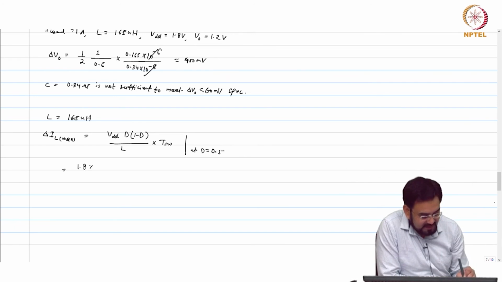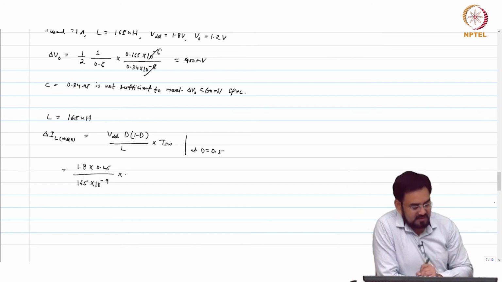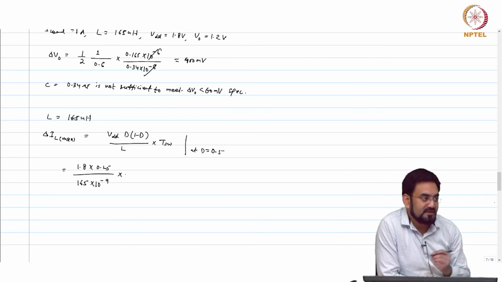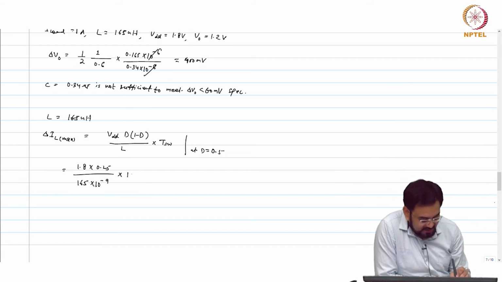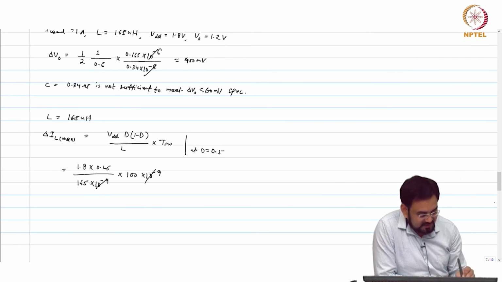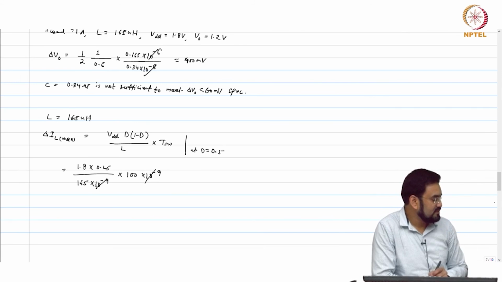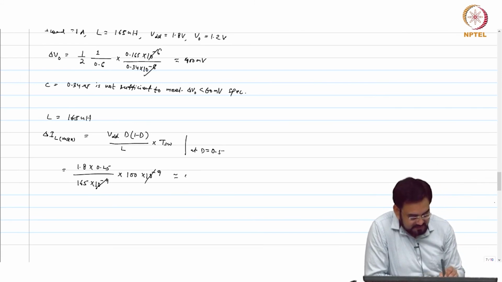So 1.8 into 0.25 over 165 into 10 power minus 9, and we are looking at what frequency? 10 megahertz. So 10 megahertz means 100 nano, 100 into 10 power minus 9. This goes away. 0.27 amp.